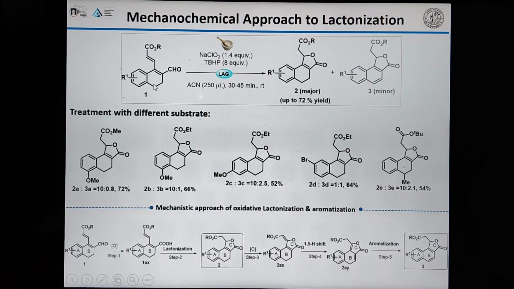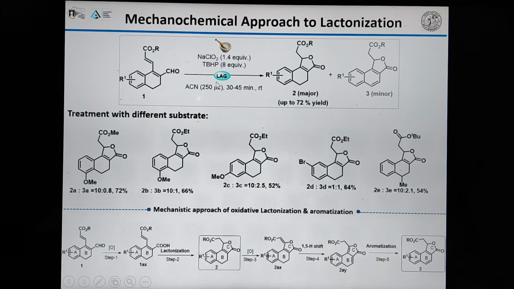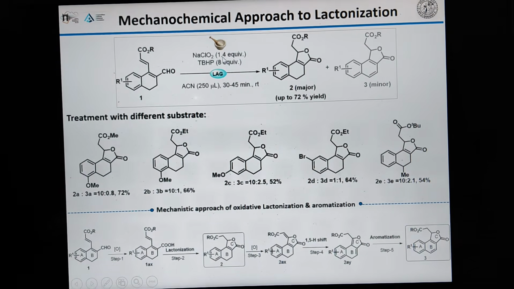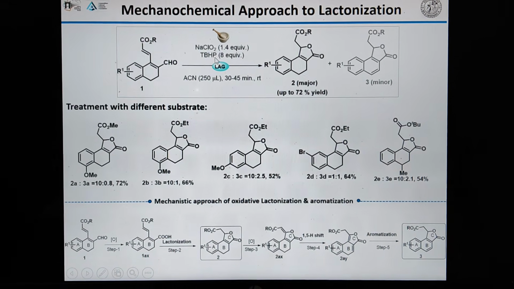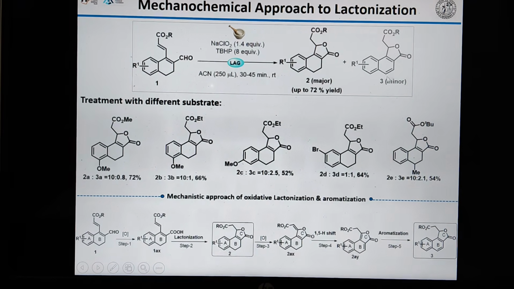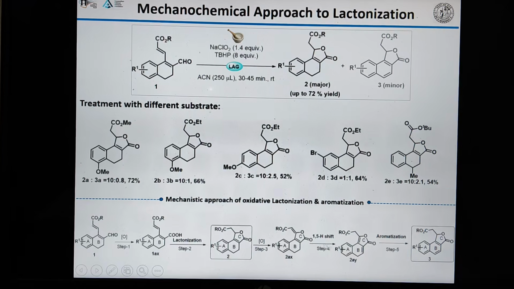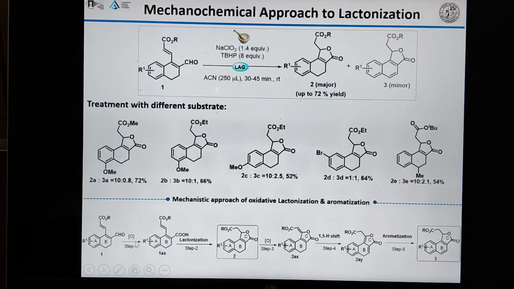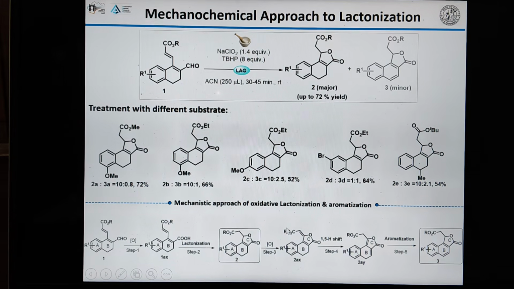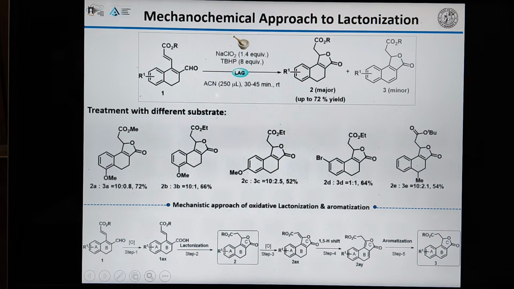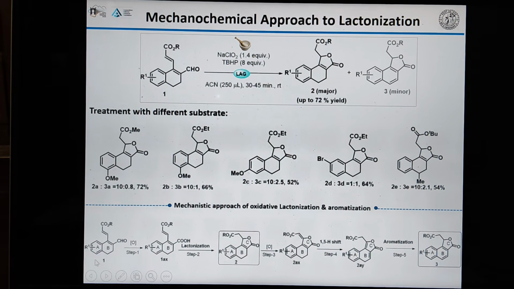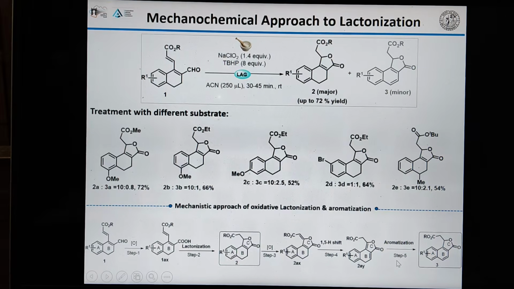And we generalized the reaction condition under liquid assisted grinding conditions. With 1.4 equivalents of sodium chloride and tertiary butyl hydrogen peroxide, we get mixtures of the dihydronaphthyl lactone with the naphthyl lactones, and this has been proposed by the following mechanism, where the CHO group is oxidized to give the carboxylic acid, which undergoes lactonization, followed by formation of the exocyclic double bond and two 1,5 hydrogen shifts, and we get the naphthyl lactone. These 5 steps happen in the mortar and pestle in one step.